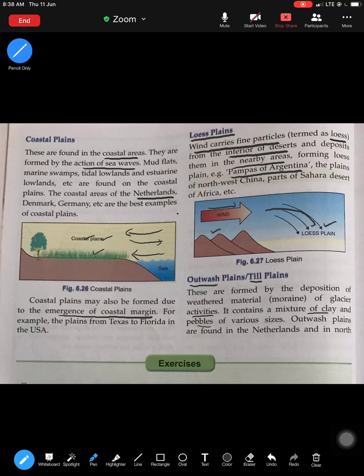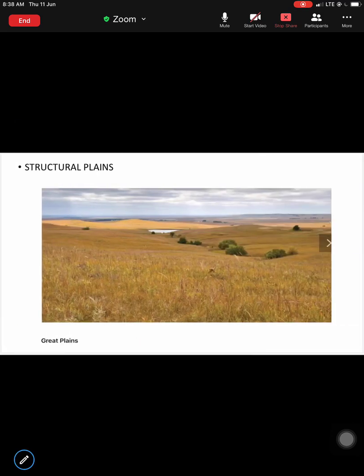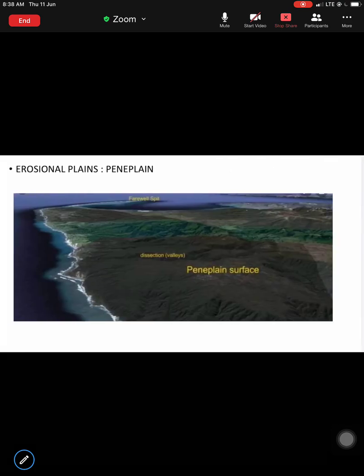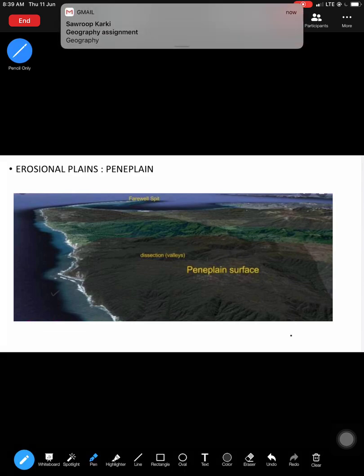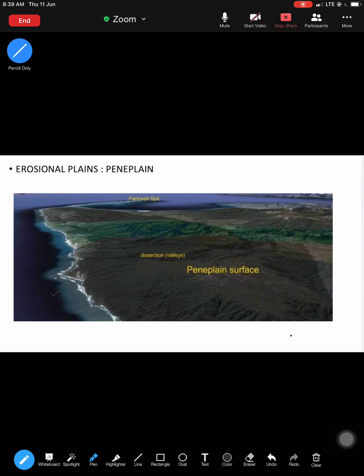First being the structural plain. I'll just review what we've covered so far. Structural plain, where we learned that structurally they are the most structured and very gentle plain form. I gave an example, the Great Plains of USA. We learned about erosional plains, where the first was the pediplain, mostly around the coastal region. If you look here, this is the pediplain and this is the coast here. When coastal areas of pediplains are formed, that is how the surface starts depositing a lot of sediments near the coast. That is how pediplains are formed.